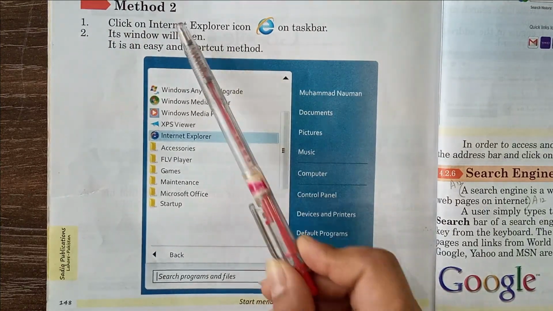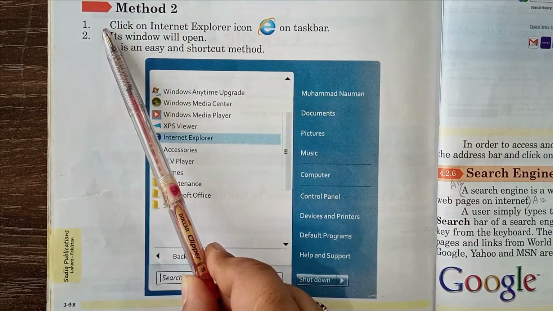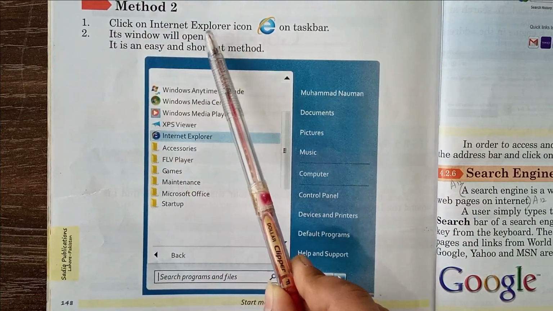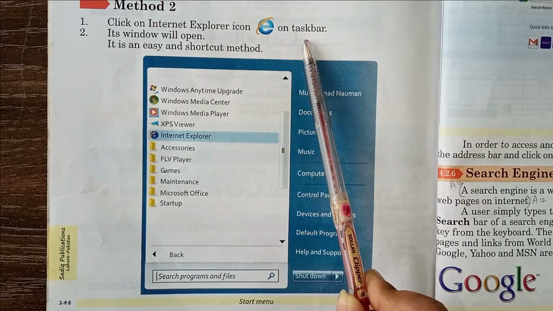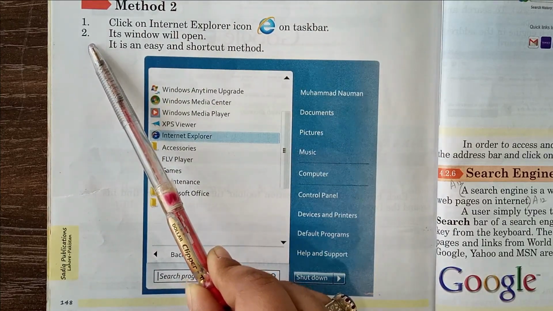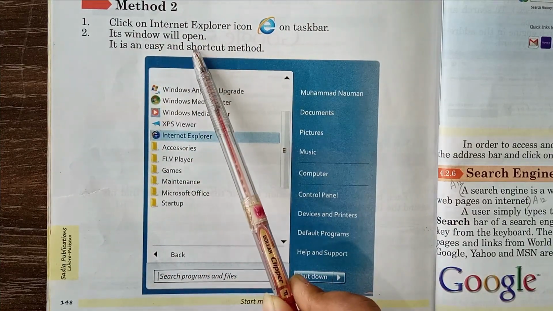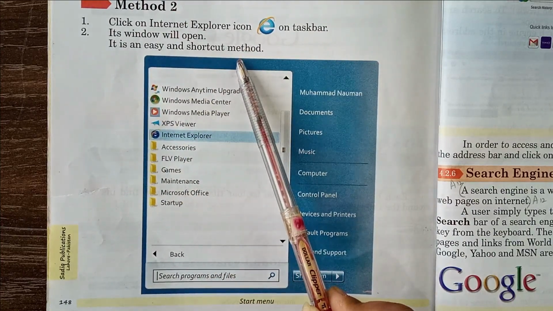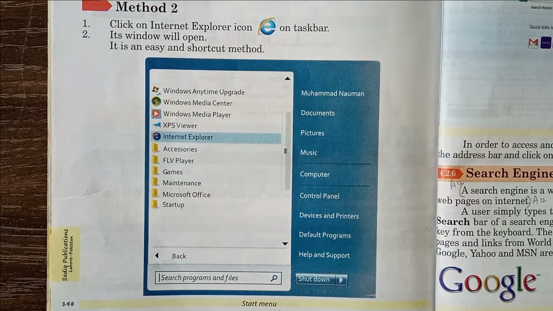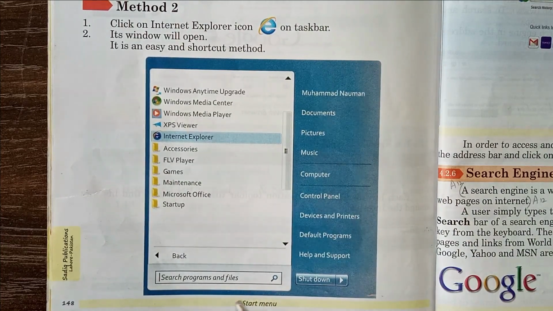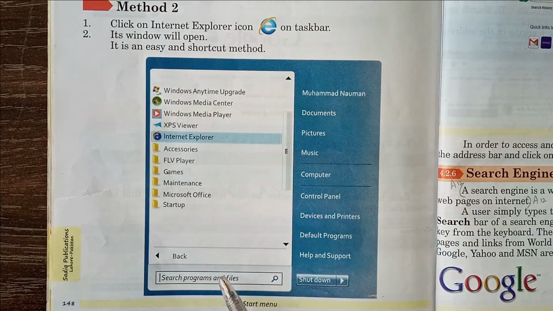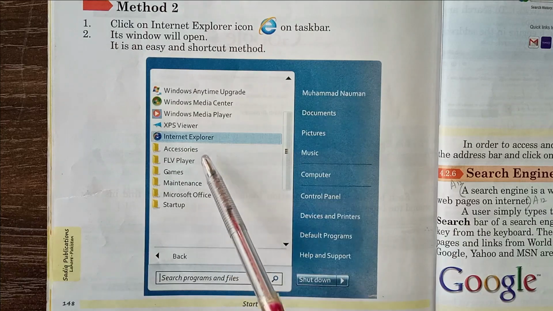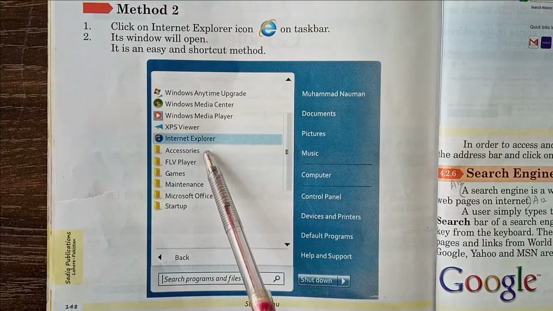Now the method number 2. Step number 1. Click on the Internet Explorer icon on the taskbar. Step number 2. Its window will open. It is an easy and shortcut method. As you can see in the diagram, students, it's the start menu, and when you click on All Programs, then you have to click on Internet Explorer.